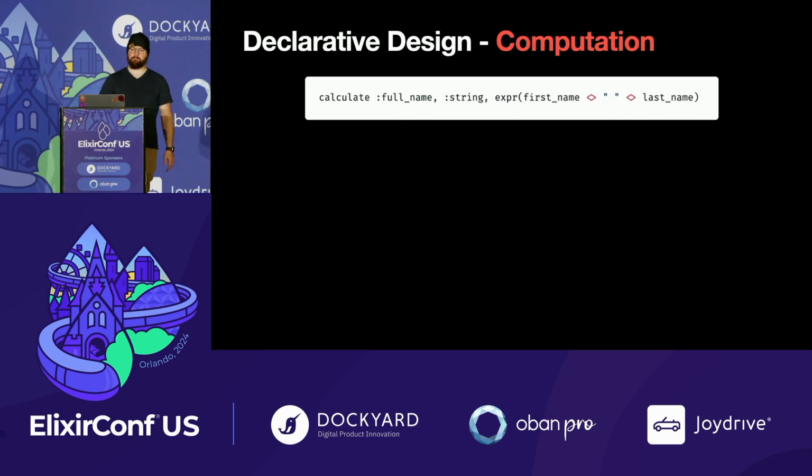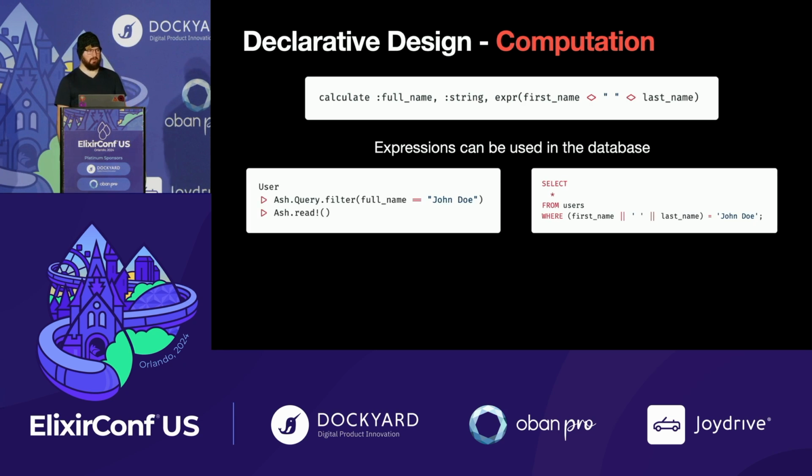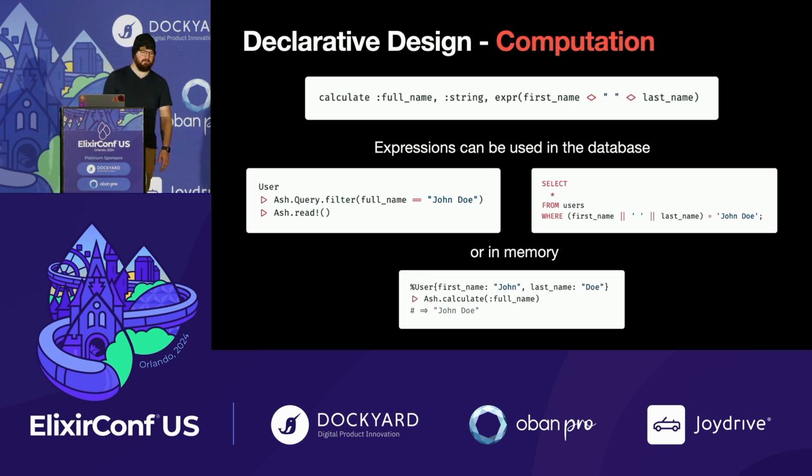It's quite nice. We also apply this concept of data first to our computations, what we call calculations, which is that this expression is data, which means that we can use it in the database, or we can use it in memory. You can say, compute the full name, and you don't have to make a round trip to the database, but you can if you want. It's a very useful property of Ash expressions.